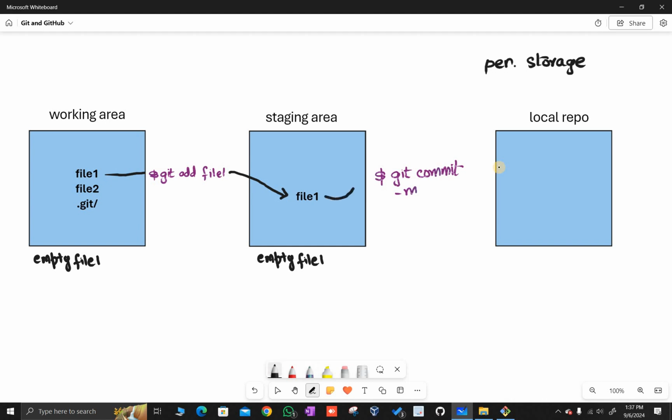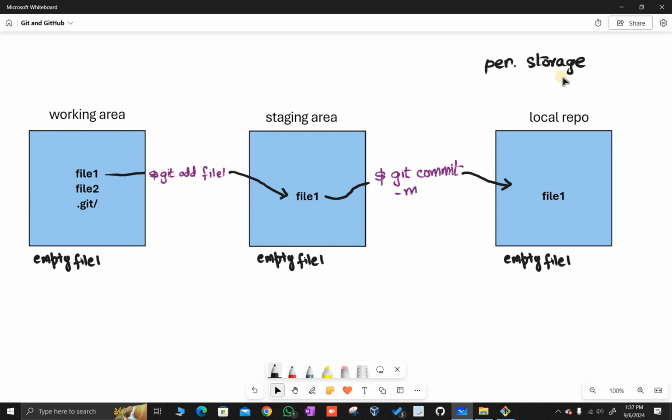So now we are going to use this command and transfer this file inside our local repository. Remind you, it's an empty file. So I will copy it and I will paste it somewhere. It's still an empty file, file 1. So I will do it now.